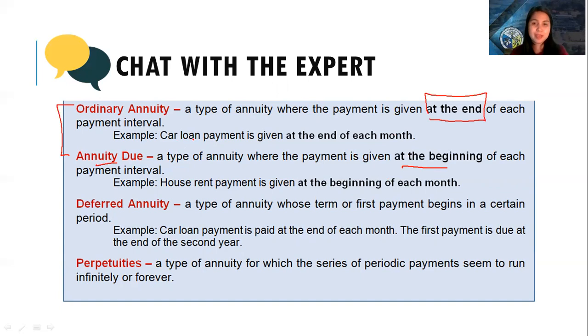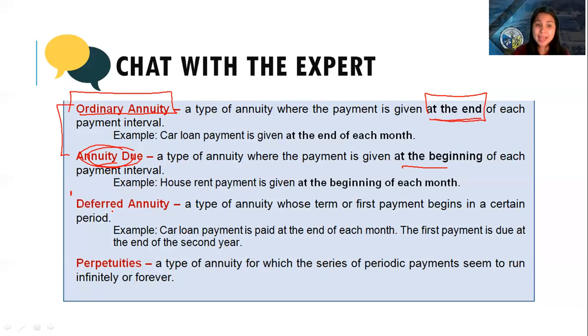And then before you leave, you say, ma'am, 1 month advance. Or they say, ma'am, pay at the start of the month. That is what we call annuity due. Or another, if you have a paluwagan, but then your paluwagan will say, instead of paying at the end on the 30th, you need to pay every first day of the month. That is under annuity due. Again, if payment is made at the end, that's an ordinary annuity. But if the payment is given at the beginning, we call it annuity due.